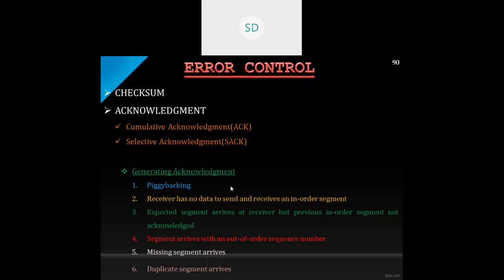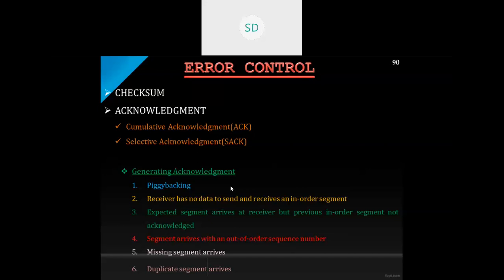The first rule is piggybacking. So what is this piggybacking? Suppose one end, A, sends a data segment to B. Then it must include an acknowledgement that gives the next sequence number it expects to receive. If it is bidirectional, when A sends a message to B, along with the data transfer, it should also include an acknowledgement which contains the sequence number of the next segment which it is expecting to receive.